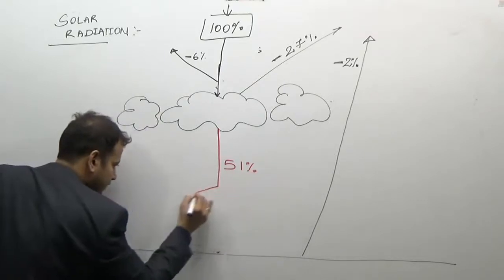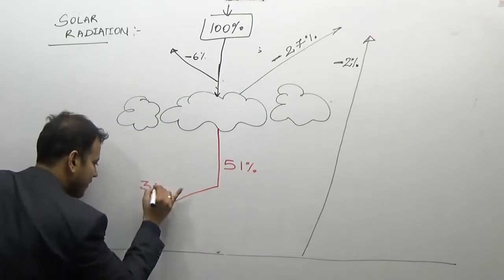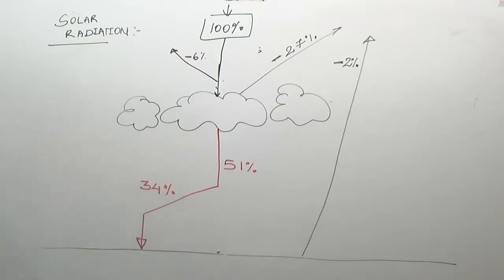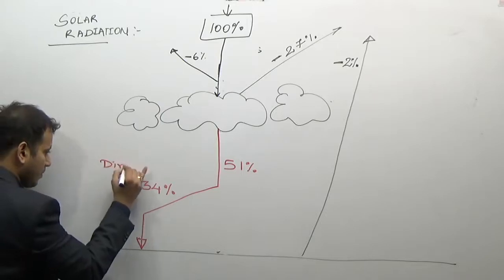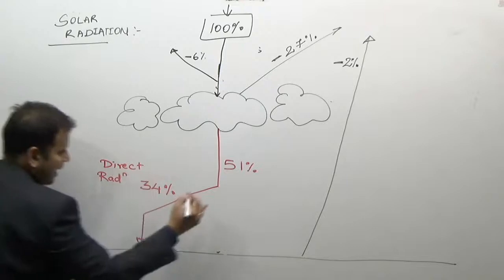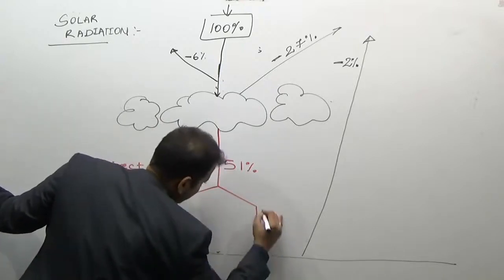Out of this 51%, 34% is reaching as direct radiation, and 17% as scattered radiation.